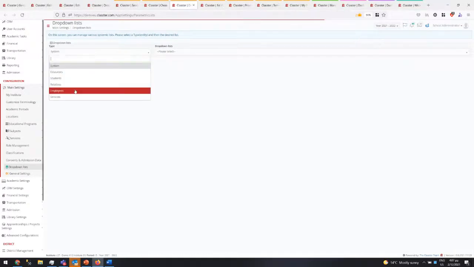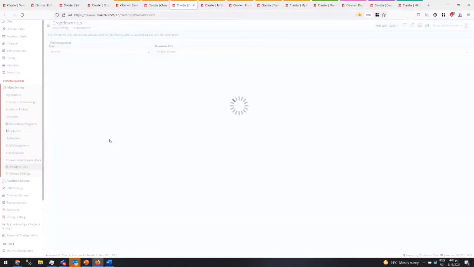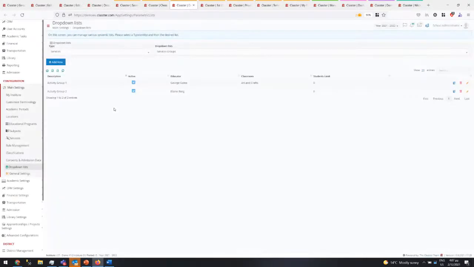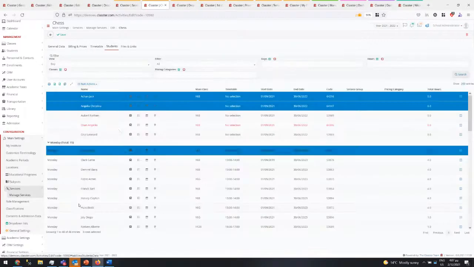So this is services groups. You can create here the classes, so the services, and those can be selected and used in any activity. Now, a class can be associated with a classroom and with an educator. Okay, and it has a limit of students also per class. So this is one thing we have here.